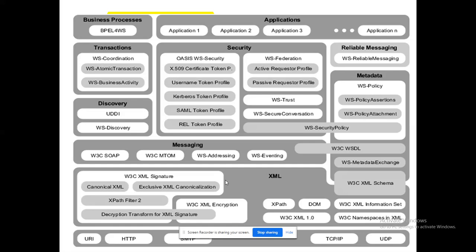XPath will help me reach the location. If I want to traverse from the root node to a child node in an XML document, XPath will help me reach the corresponding location. It will supply me the absolute path to reach the corresponding child node. That is the purpose of XPath.